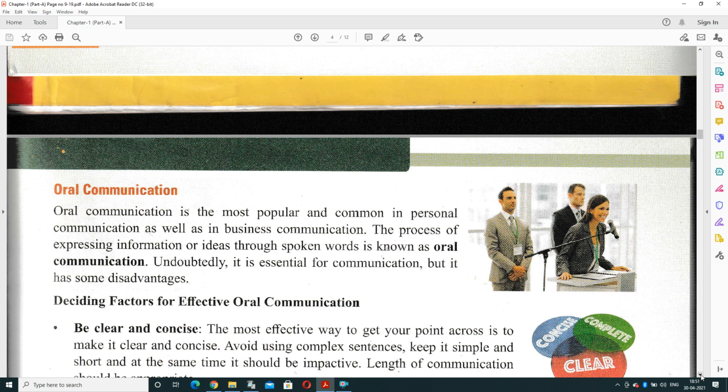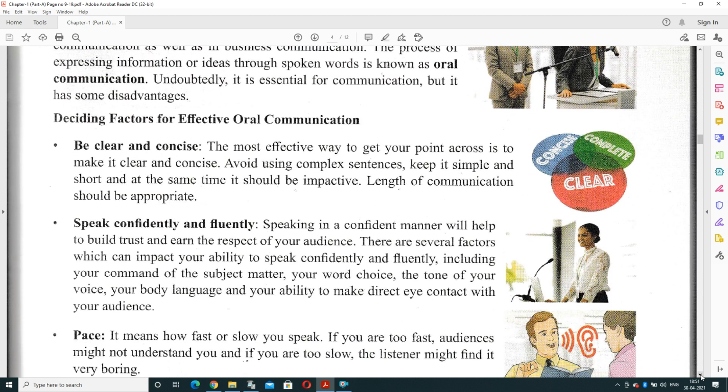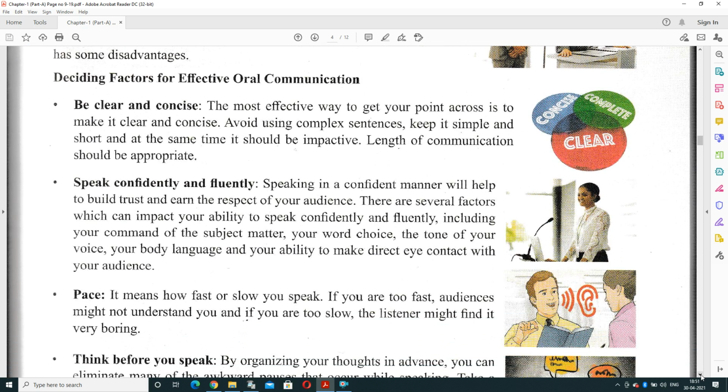That is the concept of oral communication. So there are some factors that are required for effective oral communication. Very first thing, be clear and concise. Every time, the most effective way to get your point across is to make it clear and concise.